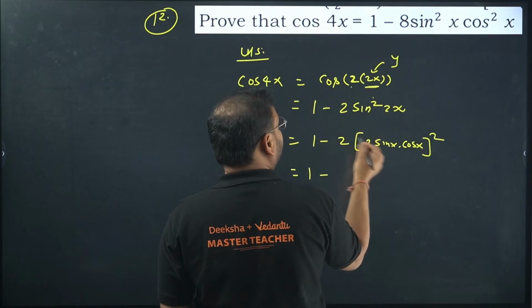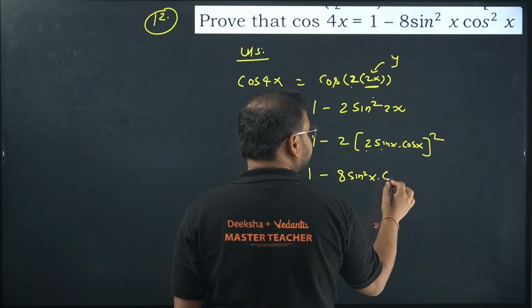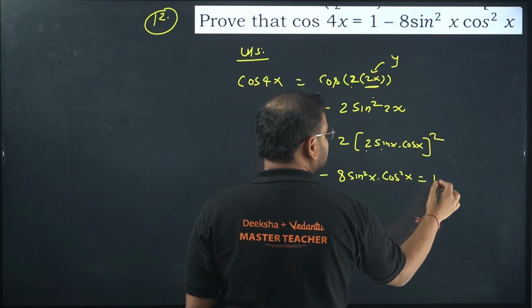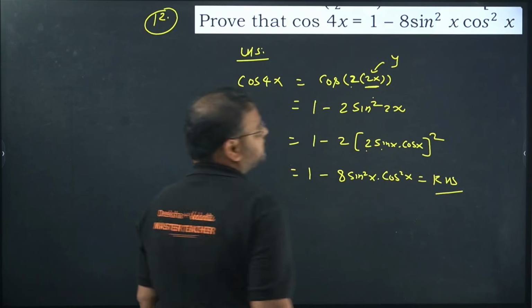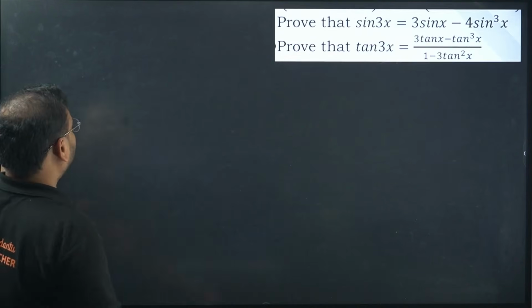2 square is going to be what? 4. 4 into 2 is 8. It will become sine square, it will become cos square. What is this? RHS. Problem? No sir.